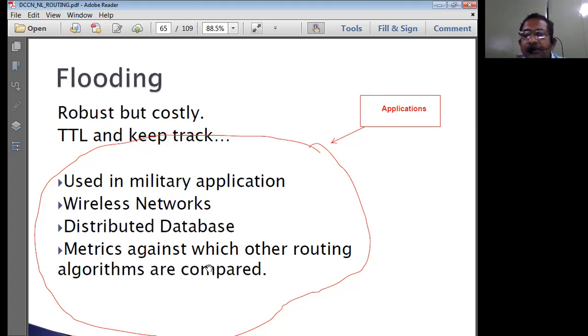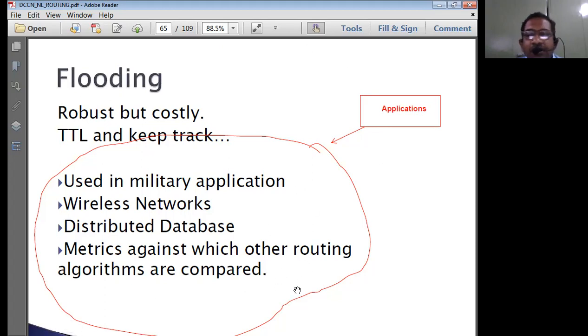Because in the case of flooding, 100% the packet is guaranteed to reach the destination. Why? Among 10,000 routes, at least 1 or 2 routes will definitely be working. That is enough in the case of flooding for the packet to reach the destination. So it simply works like a metric against which other routing algorithms are compared about their throughput of the packets to the destination.